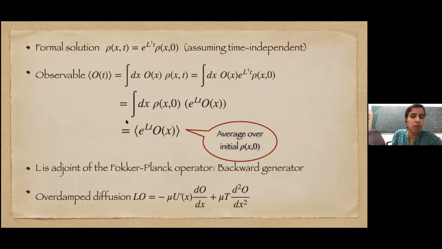If it helps, you can think of this as equivalent to the Heisenberg picture in quantum mechanics. So we have an operator which operates on the observable. This L is called the backward generator because in some sense it is pulling back the observable to time t equal to 0 and taking the average in the time t equal to 0 distribution. So for overdamped diffusion, we can just find the adjoint of this L dagger, and it basically just has a minus sign for the drift term, and the temperature term remains the same. Okay, so is it clear what we are doing here?